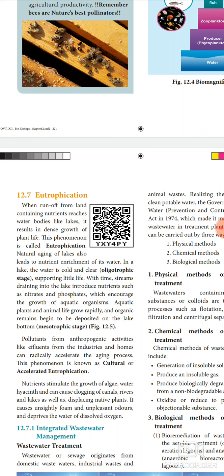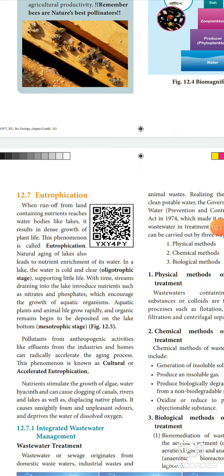With time, streams draining into the lake introduce nutrients such as nitrate and phosphate, which encourage the growth of aquatic organisms. Then the aquatic plants and animal life grow rapidly and organic remains begin to be deposited on the lake bottom. That is called the mesotrophic stage.